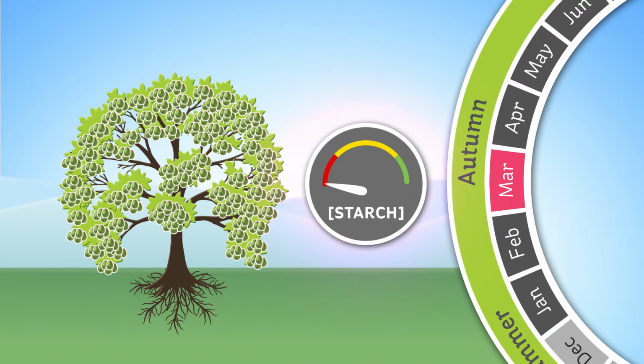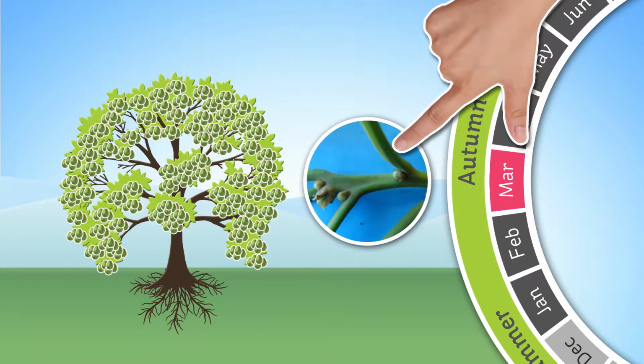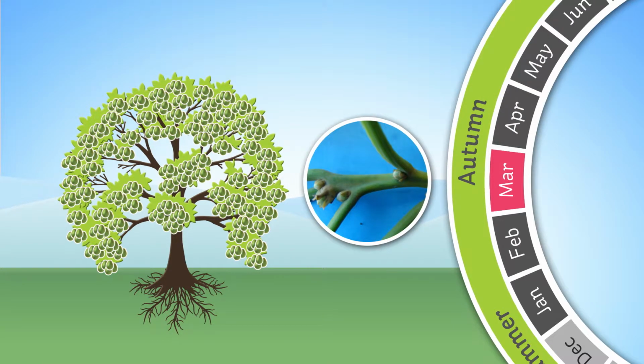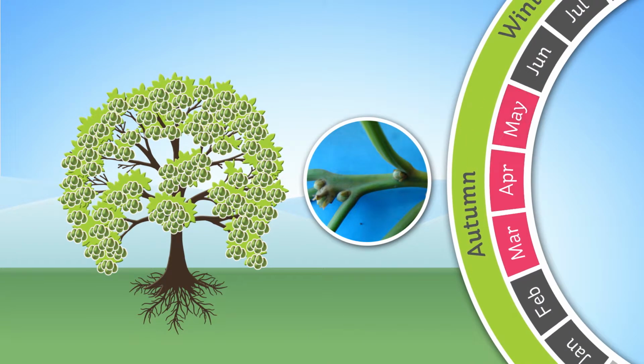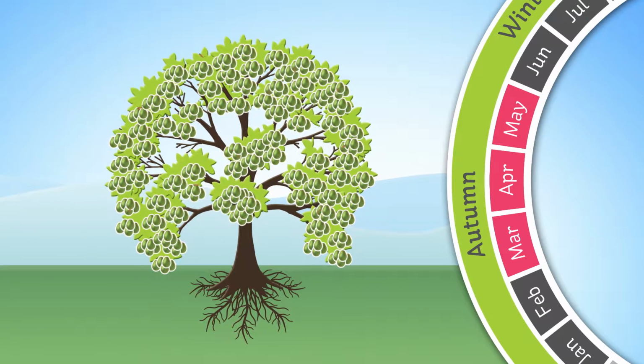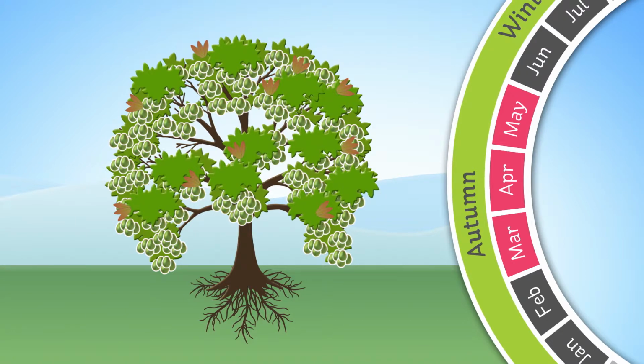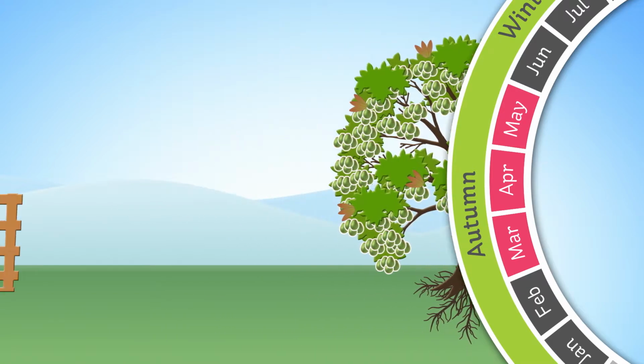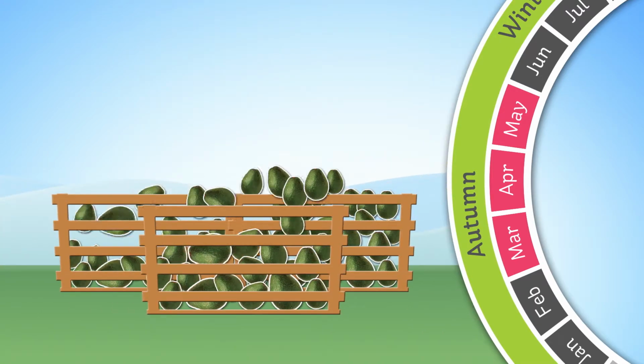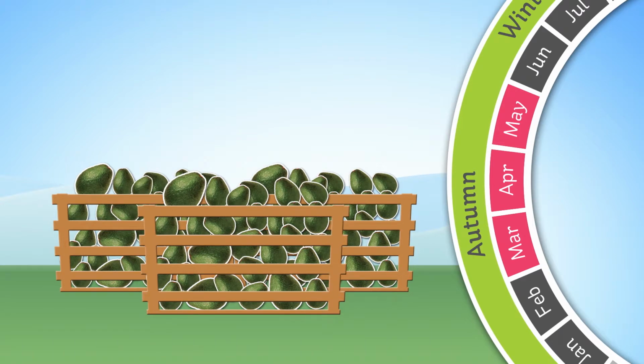Unfortunately, the tree's resources have already been depleted. The poor spring vegetative flush leads to a low level of flower buds being initiated in autumn. Late summer or autumn vegetative growth will be more dominant than the spring flush. This late flush often fails to harden off before winter due to heavy crop draining resources. A large crop may see fruit slow to size, often leading to a smaller size profile at harvest.